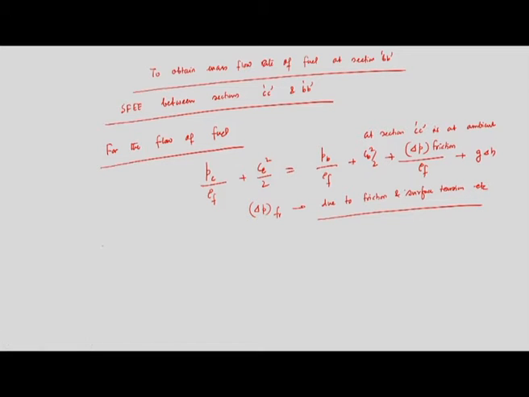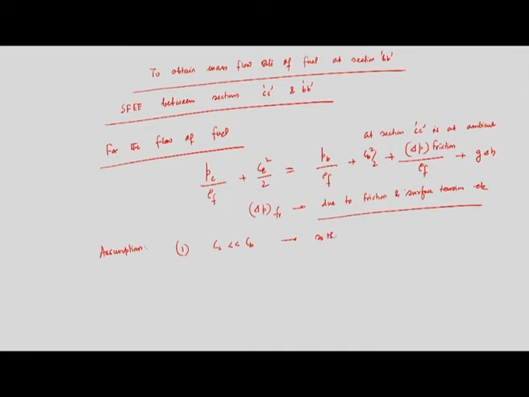So, again we have to take assumptions. What are the assumptions we are going to take? One is Cc is much less than Cb, that is, the velocity of fuel at section Cc is much less than at section Bb. That is justified because the area at section Cc is much higher than at section Bb, so that Cc square by 2 can be neglected. Again this is not a bad assumption, because the cross sectional area at Cc is much greater than the cross sectional area at section Bb.